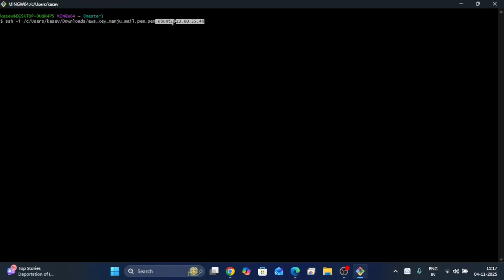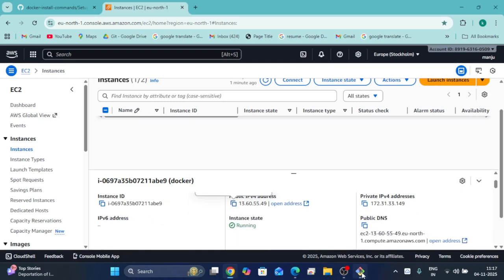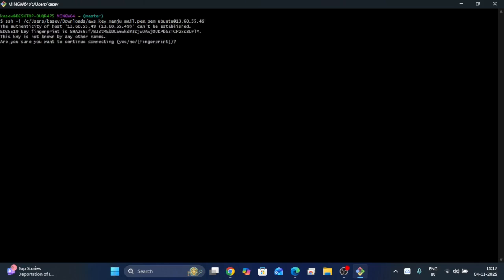This is the default username of the Ubuntu server, and at the IP address of the server, the IP address which we have copied. Next, click on the enter button. It will ask whether we want to continue connecting between AWS and git bash.